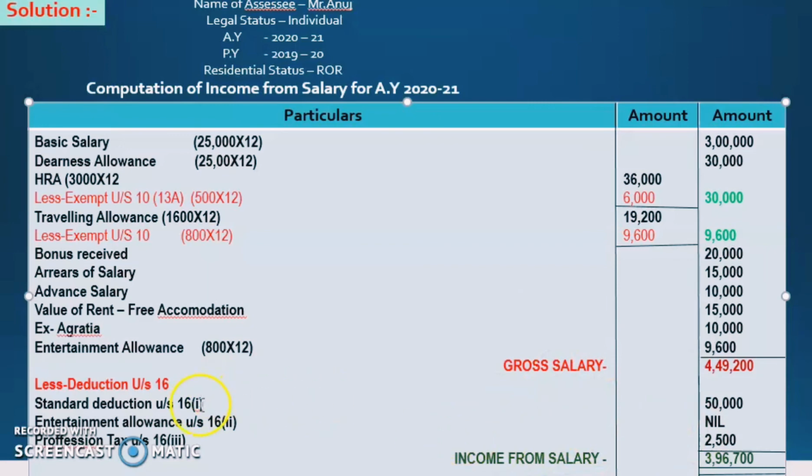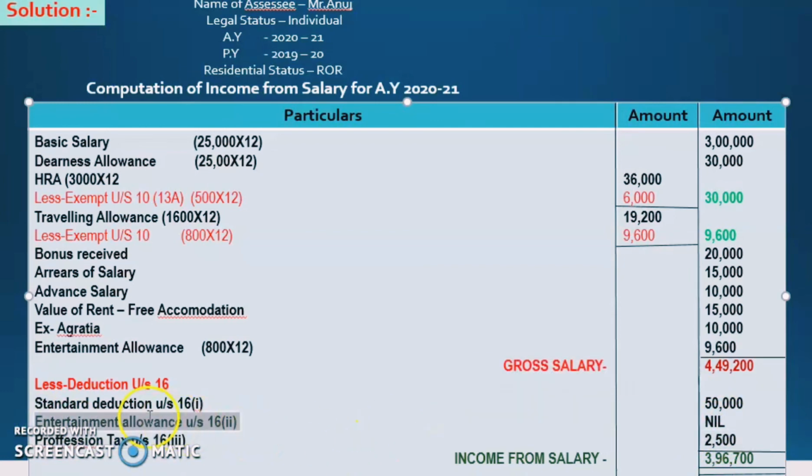So we take only 50,000. Or else, if the gross salary were 30,000, then we would take the gross salary as the standard deduction. But here the gross salary is higher than the limit, so we take 50,000 as the standard deduction.